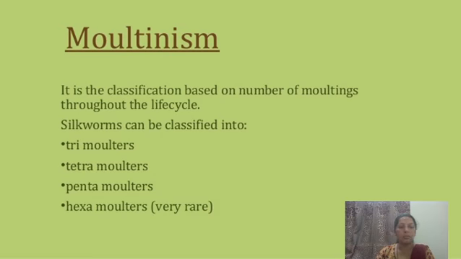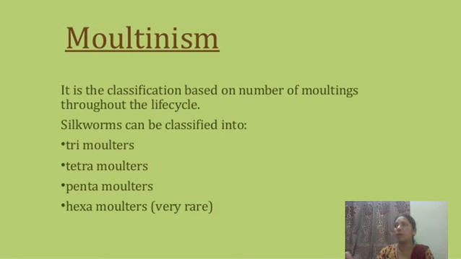Then the another is the moltinism. It is the classification which is based on the number of moltings throughout the life cycle. Silkworm can be classified into trimolters, tetramolters, pentamolters, or hexamolters. And there are different species depending on the lepidopteran insect, any lepidopteran butterfly.